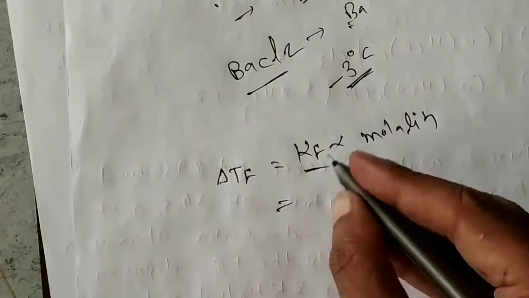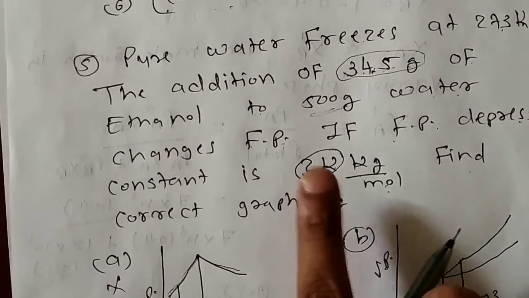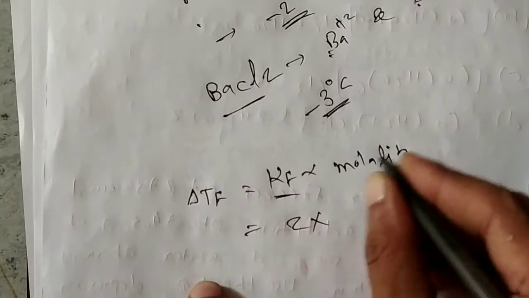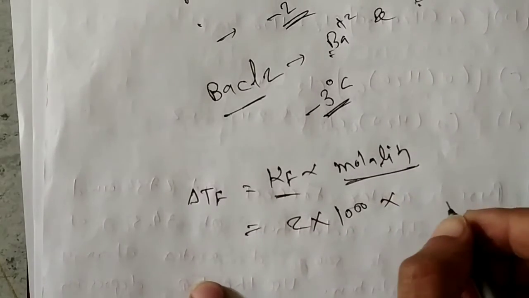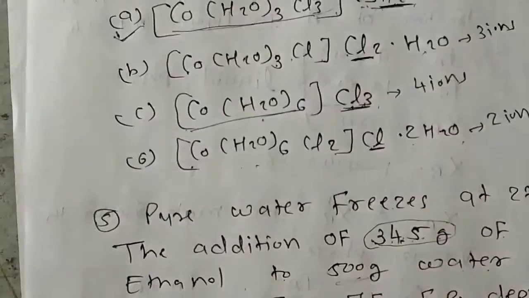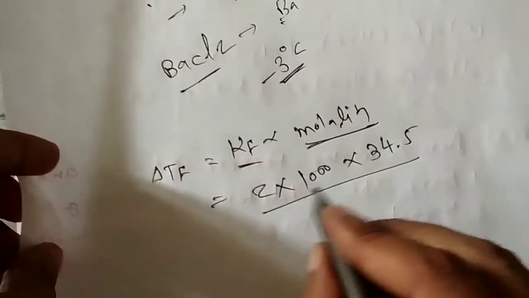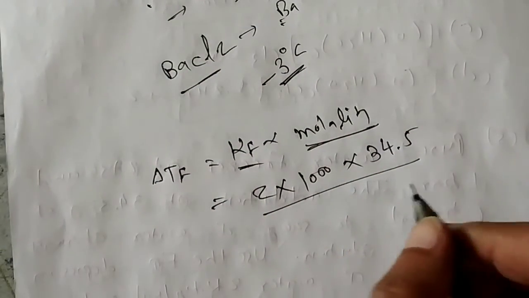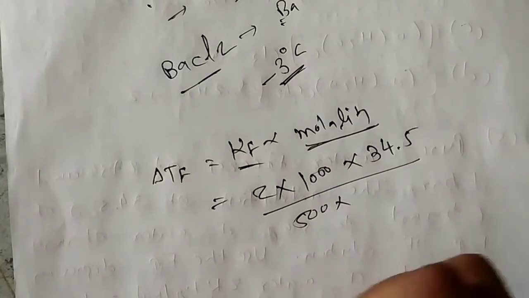Kf value is given to us, 2 K, so I am writing 2 into the formula for molality: 1000 into weight of solute, that is 34.5 gram, divided by weight of solvent, that is 500 grams, into molecular mass of ethanol.